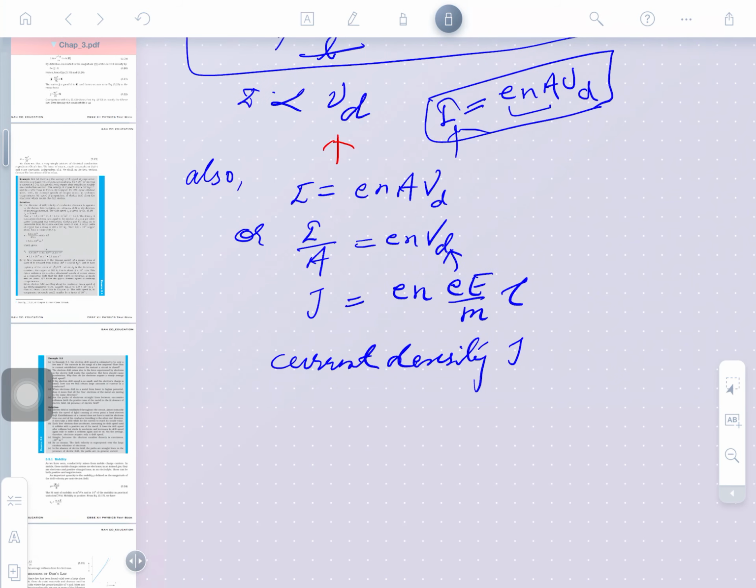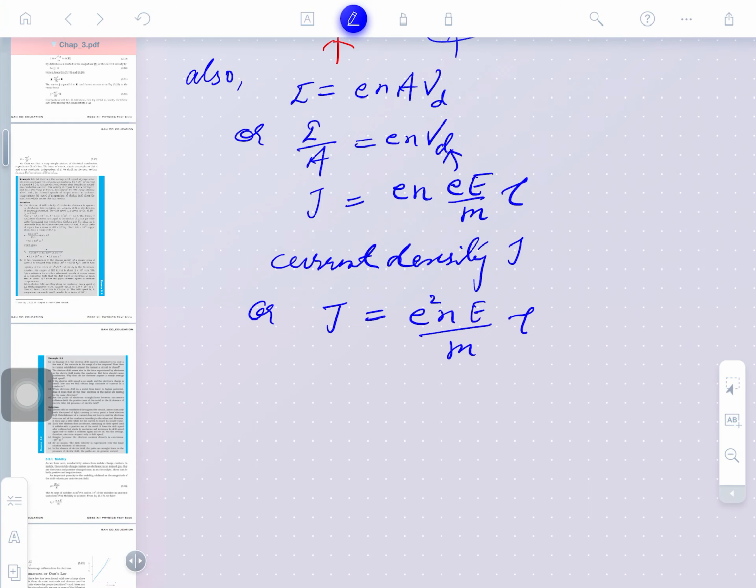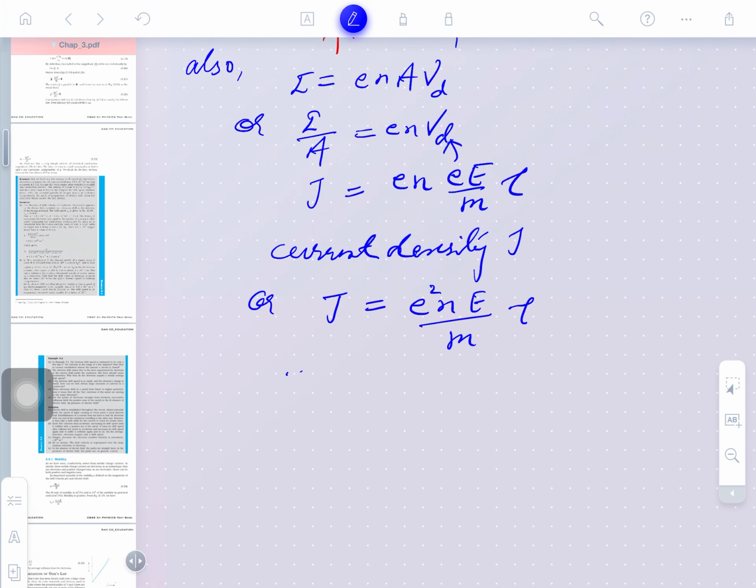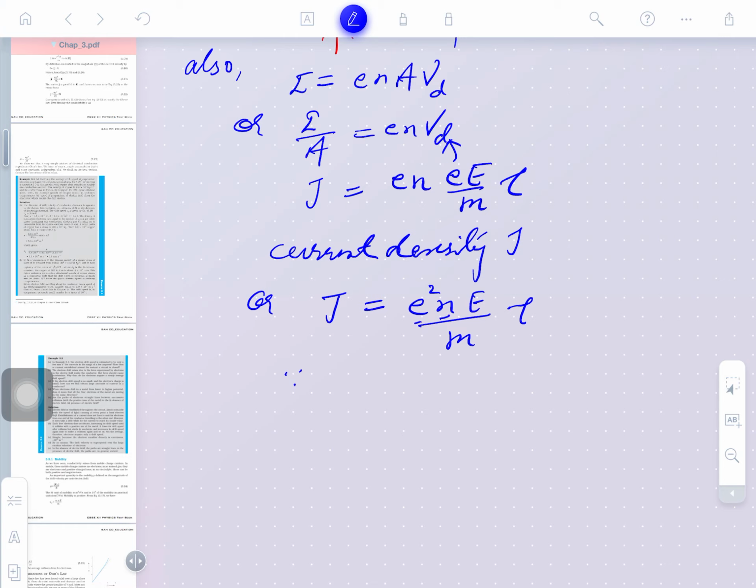So, in the place of V d we can write e E tau by m. Further, the expression can also be written as follows. J is the current density, it is e square n tau E divided by m, where tau is the relaxation time. And further, we know here the relationship between e square, n, m and tau. Obviously, these parameters do not depend on the nature of the material. The electron has a fixed mass, whatever atom the electron belongs to.